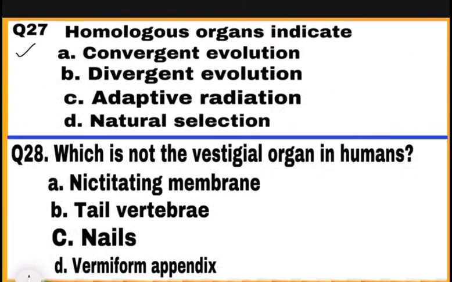Question 27. Homologous organs indicate. Homologous organs are those organs which have same internal structures but different functions and appearance. This showed divergent evolution. So mark B as a correct answer.